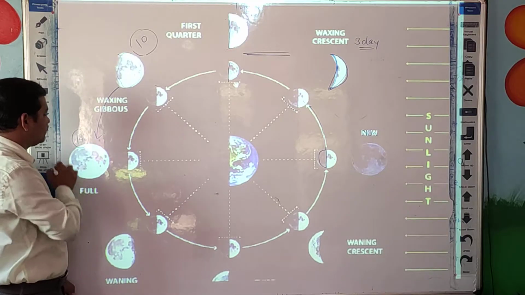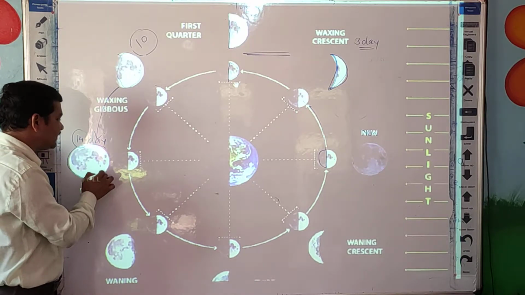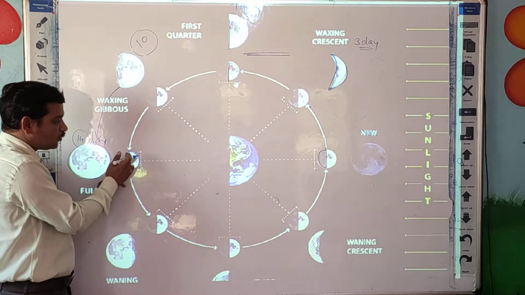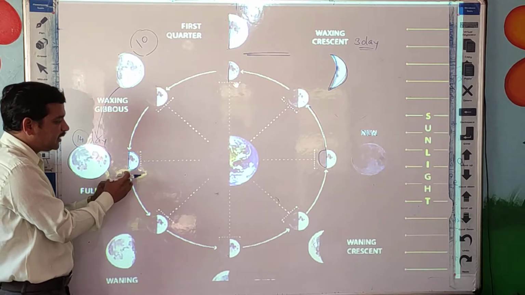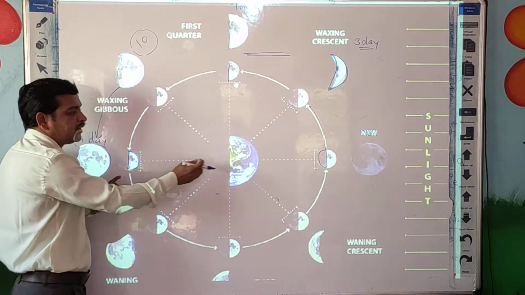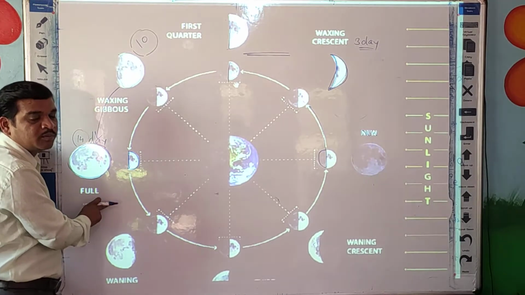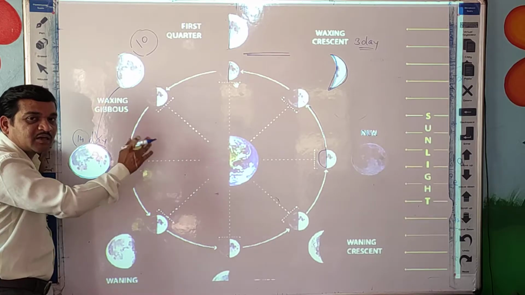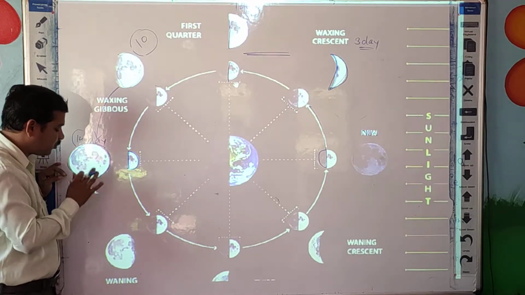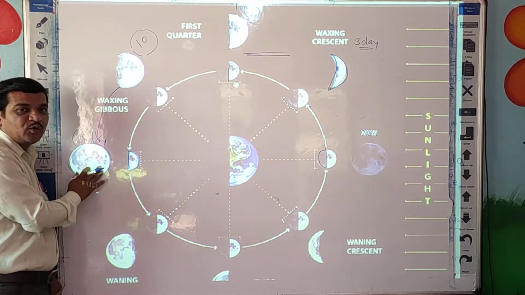Then after 14 days, or on the 14th day, you can see the complete moon is visible. Now you see, whatever half part of the moon is there, that part is completely lighted here. So we can see the complete structure from the earth. This is for the full moon, that is for the Purnima. Yes or no? After Amavasya, after 15 days, Purnima comes. So this is full moon, or Purnima.